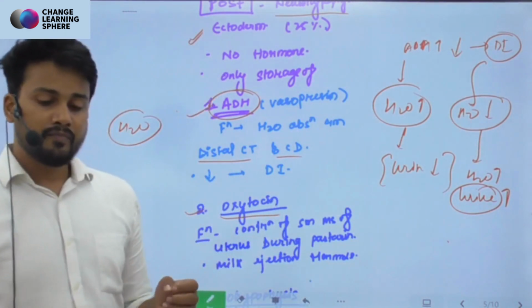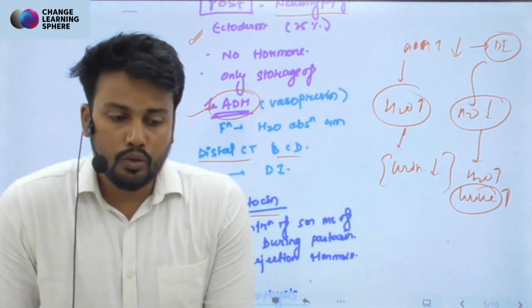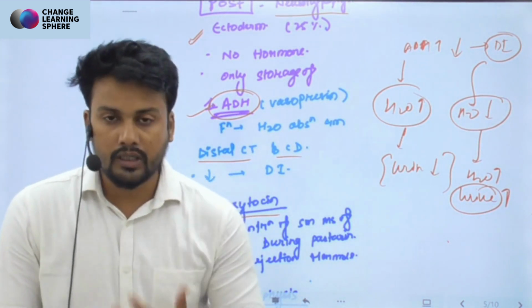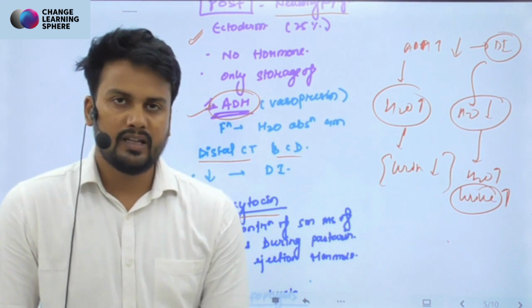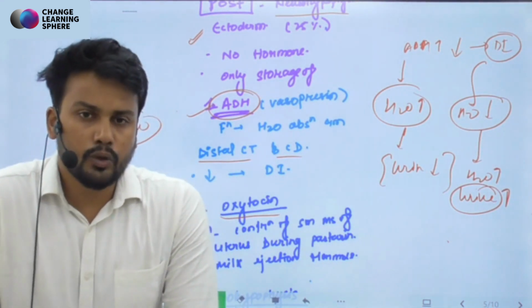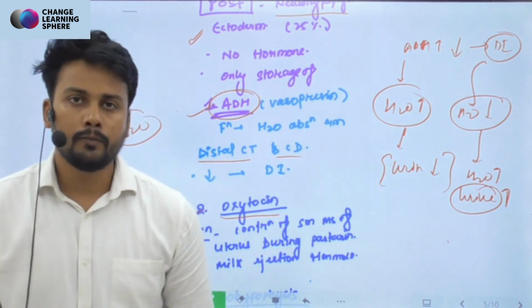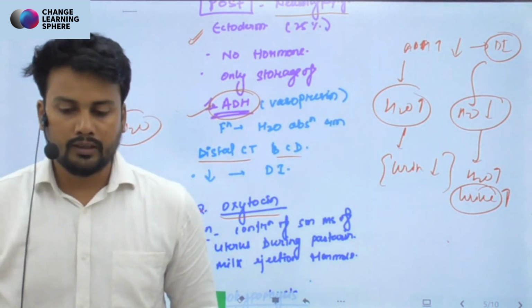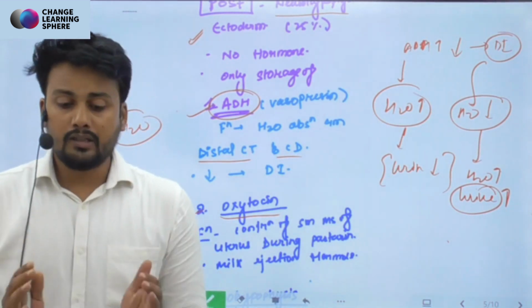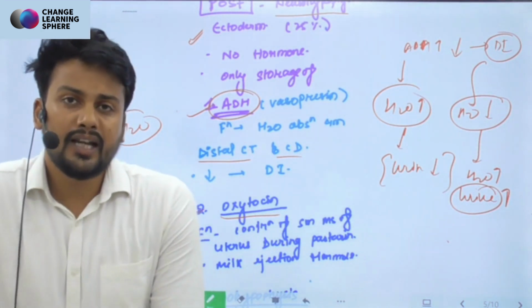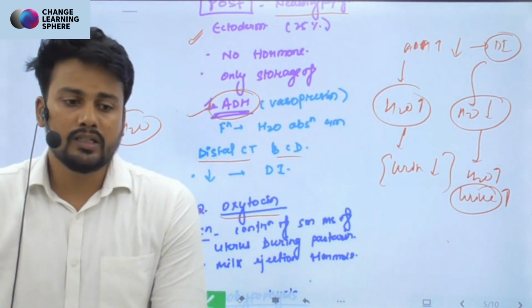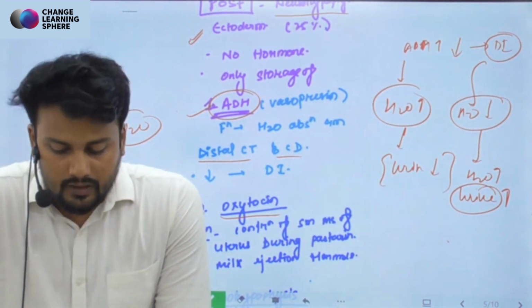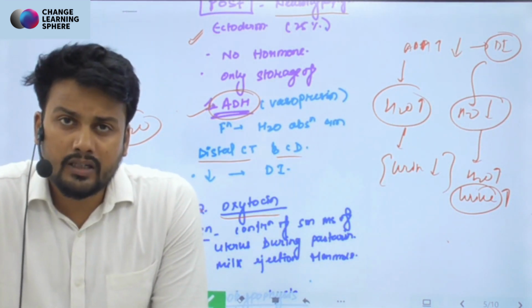इसका एक काम तो है कि मिल्क इजेक्शन हार्मोन। दूसरा, जब प्रेगनेंसी के टाइम पे पार्चुरेशन का टाइम आता है, जब बेबी को बॉडी से बाहर निकालने का प्रोसेस शुरू होता है, उस टाइम पे the major hormone that comes into play is oxytocin. It works on the muscular cells of the uterus, right? Myometrium layer of the uterus, where it starts very vigorous contraction, right?